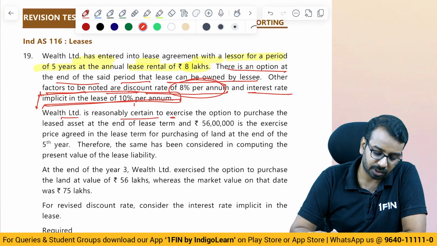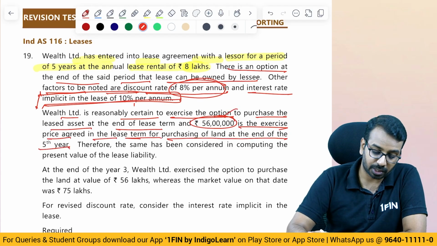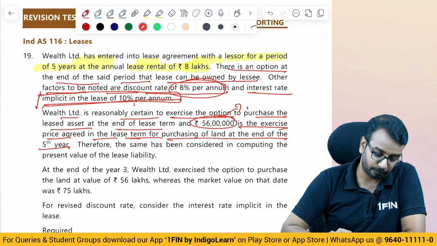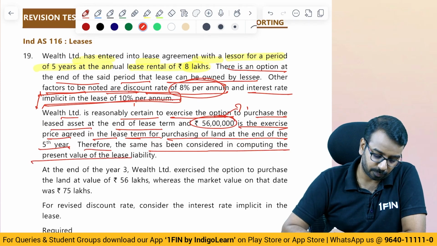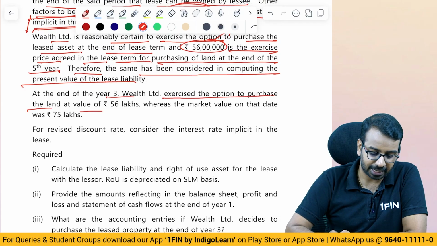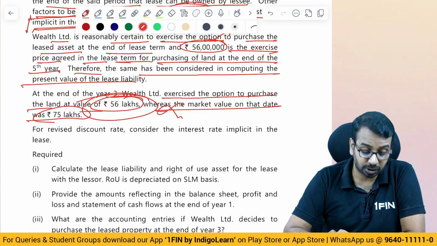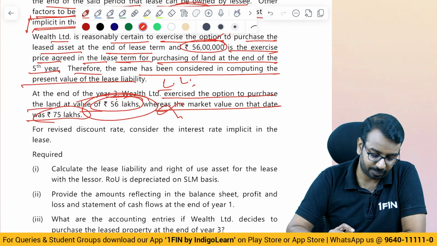Wealth is reasonably certain to exercise the option to purchase the leased asset at the end of the term, and 56 lakhs is the exercise price agreed in the lease term for purchasing of land at the end of the 5th year. So you will consider this as a part of lease payment. Therefore, the same has been considered in computing the liability. At the end of the 3rd year, they exercise the option to purchase the land at 56 lakhs; market value is 75 lakhs. This is not relevant. We have paid 56 lakhs to acquire the land. This basically will settle the lease liability.